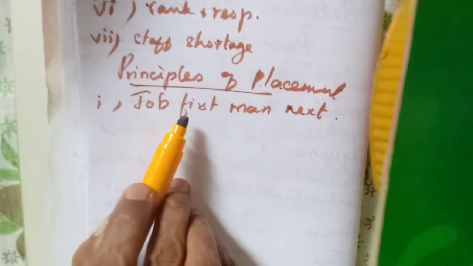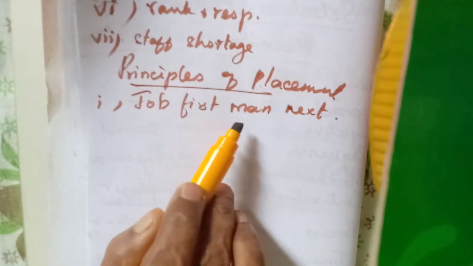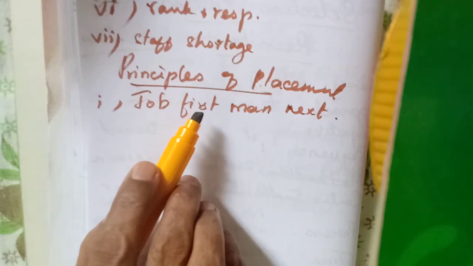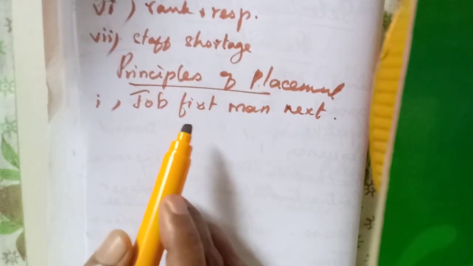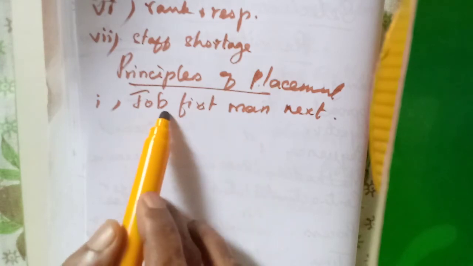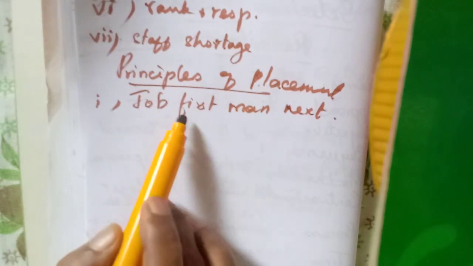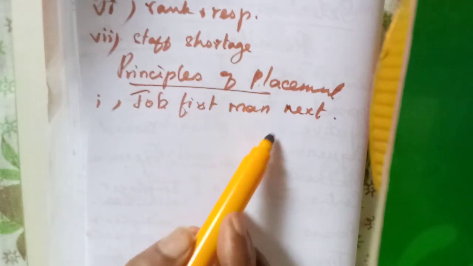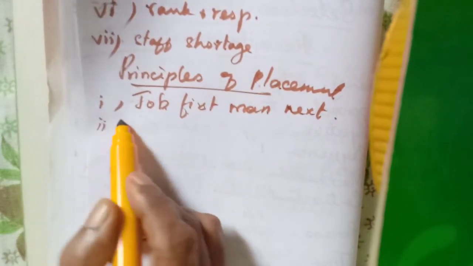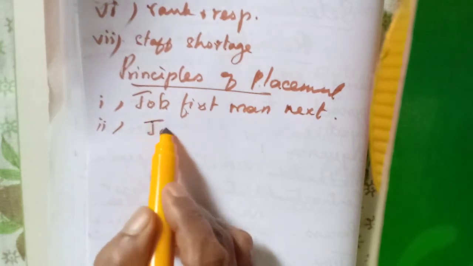First they have to select the job. For this job, who must be placed, who must be assigned for that job, so first importance must be given to the job, then for that job, that man will be assigned, appointed.